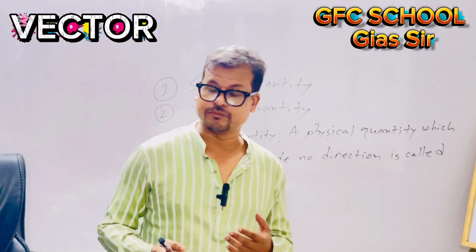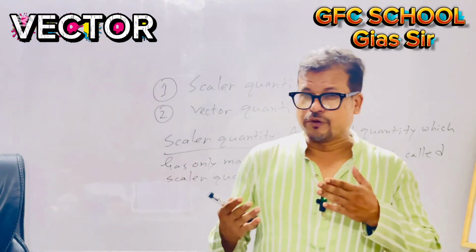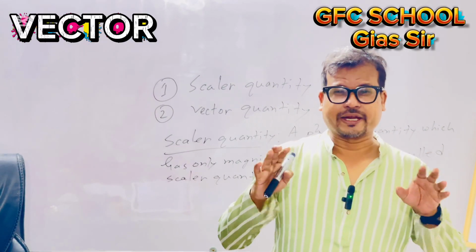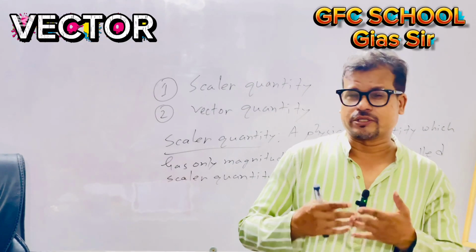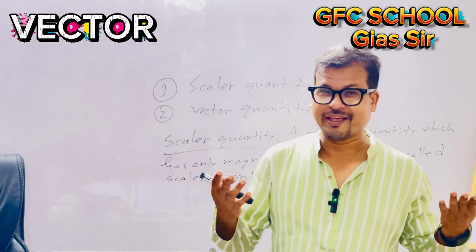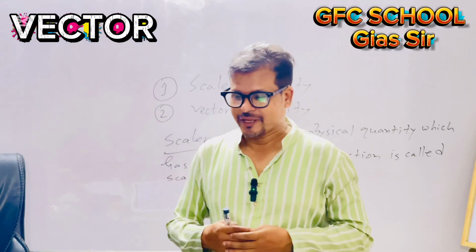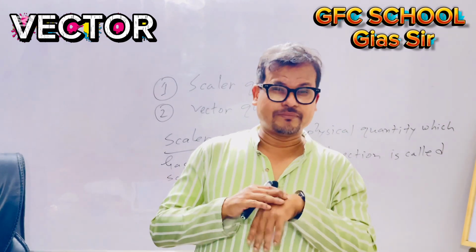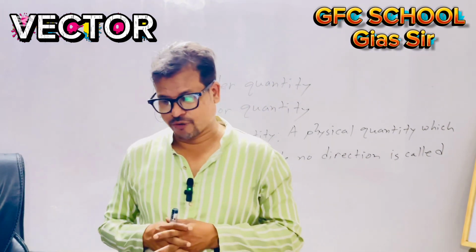Nice, guys. If you go outside, you could see scalar quantities. What type of scalar quantity could you see outside? Scalar quantities: time, mass, length. Okay, guys, now vector quantity.